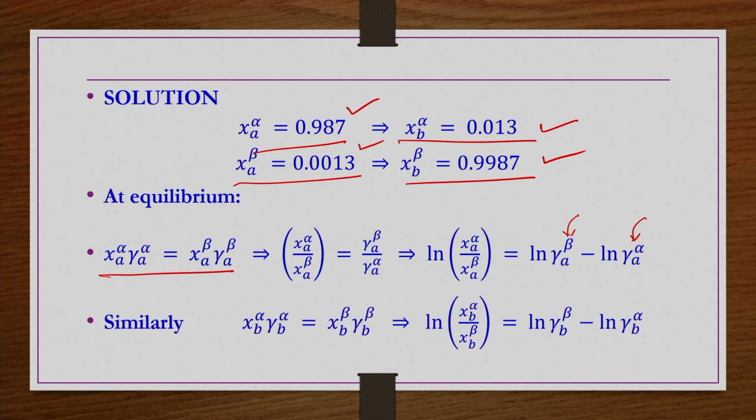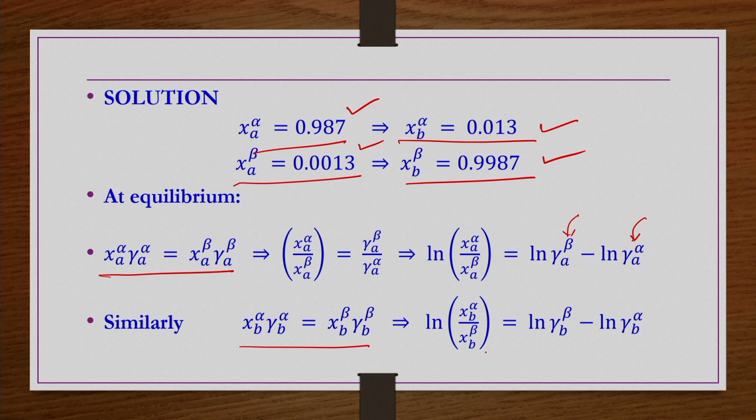We need one more equation because we need to solve for two unknowns, A and B. So, similarly, for the B component, if you write x_B^α γ_B^α is equal to x_B^β γ_B^β. Here also we take the mole fraction terms to one side: x_B^α by x_B^β on one side, and γ_B^β by γ_B^α on the other side, and then we take ln on both sides.